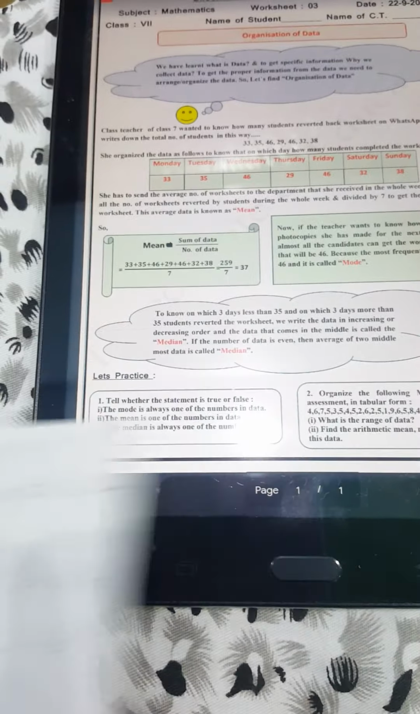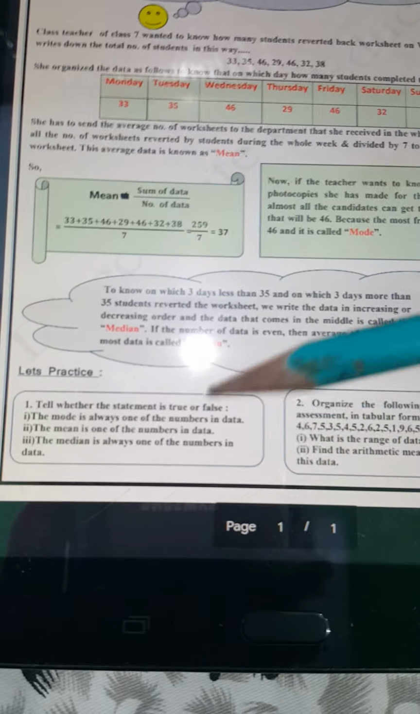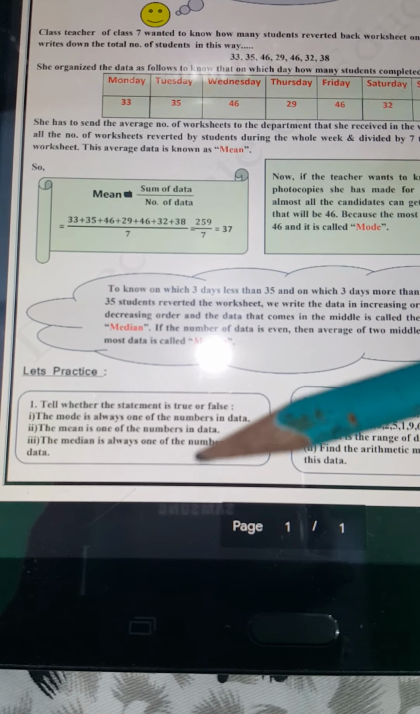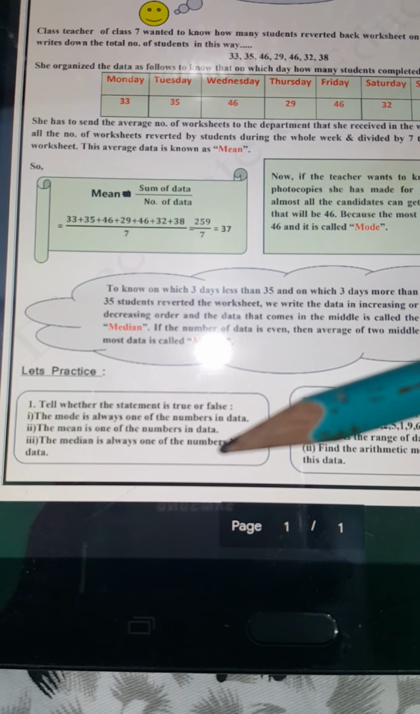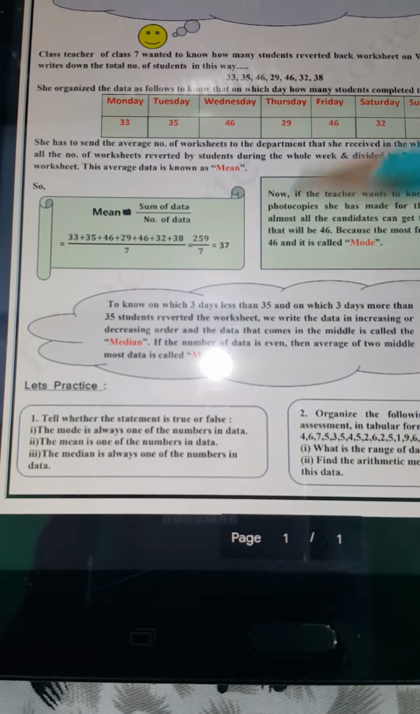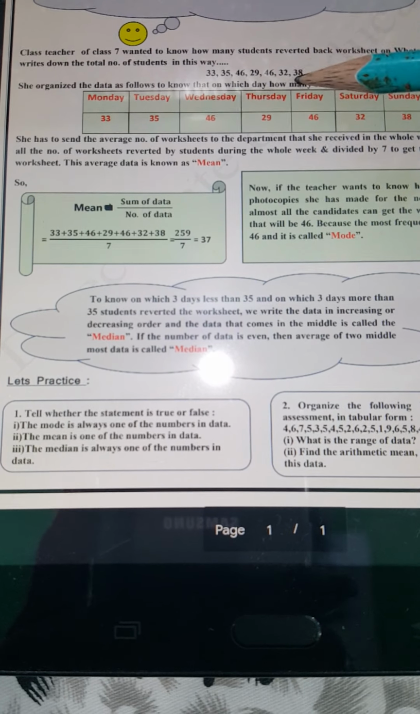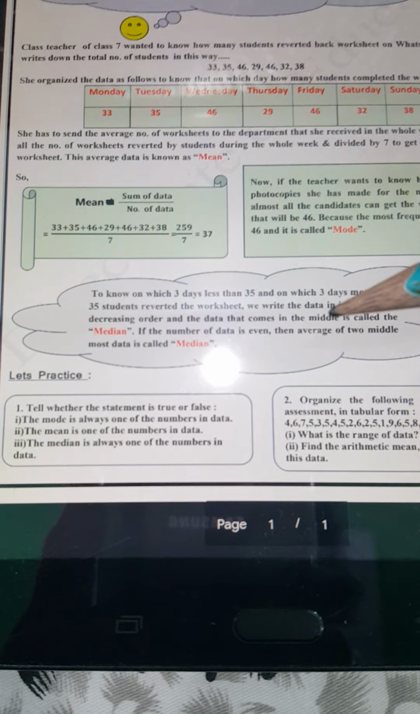Okay, let's go to questions. It is true or false. Tell me, the mode is always one of the numbers in the data. We have seen mode belongs to the data, so this is true.